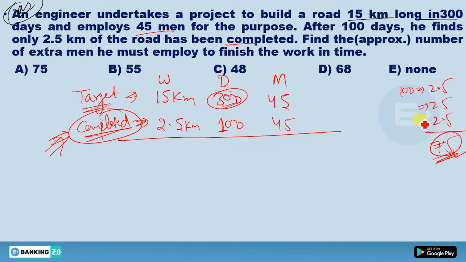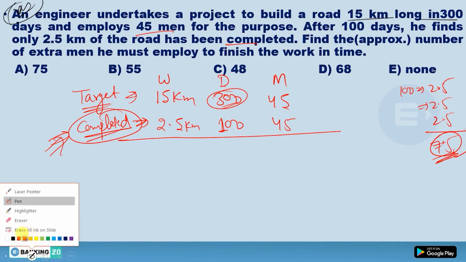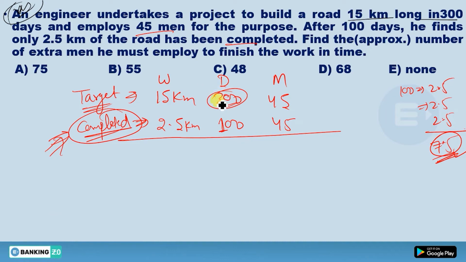So what does he have to do? He has to employ some extra men. So he has asked in the question, what should be the number of those extra men he must employ to finish the work in time? So see, what do you have remaining? You have remaining 12.5 km work. And what else do you have remaining? You have only 200 days remaining. And what should be the number of men? I take it as X. Let X be the number of men who can complete this 12.5 km work in 200 days.